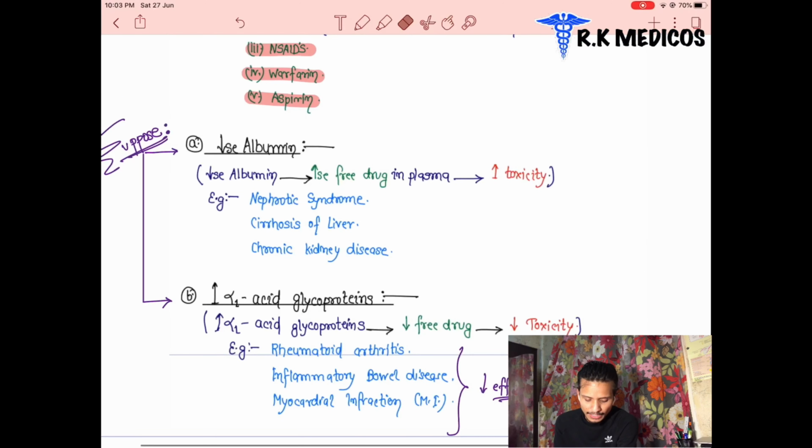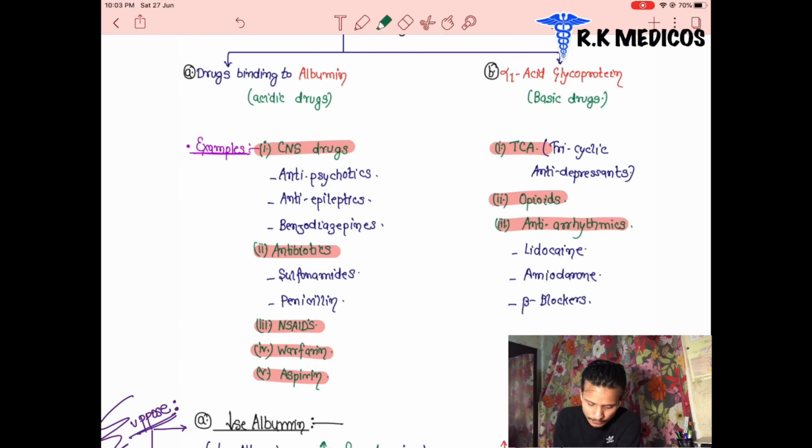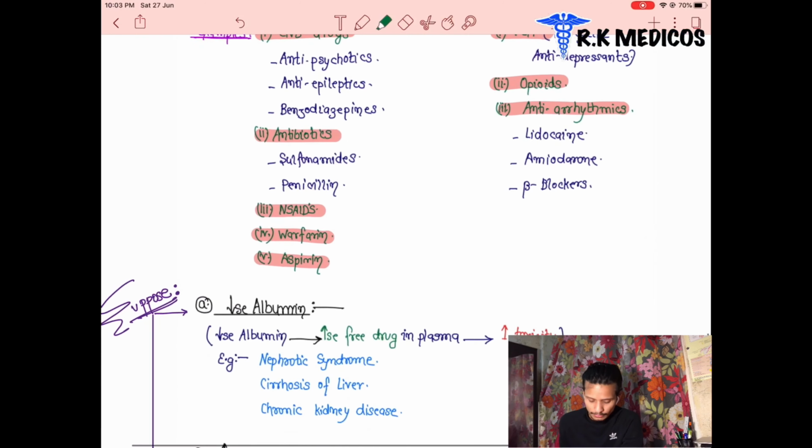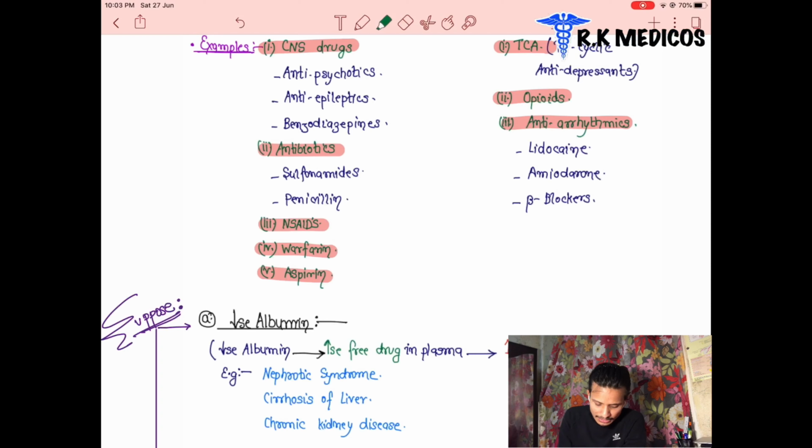Next one is A. A we discuss now. We can see here the A part, and this one is the B part. What happened in the A part and what happened in the B part? Suppose any patient has a decrease in the amount of albumin. Albumin is the protein which binds to acidic drugs. The patient has a decrease in albumin, so the plasma protein albumin is decreased. It means the acidic drug is not binding to it. A decrease in albumin leads to an increase in free drug in plasma.